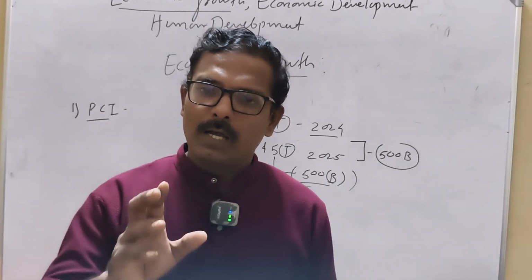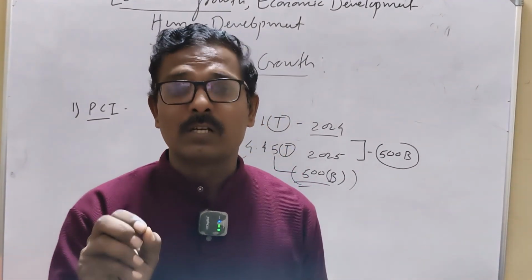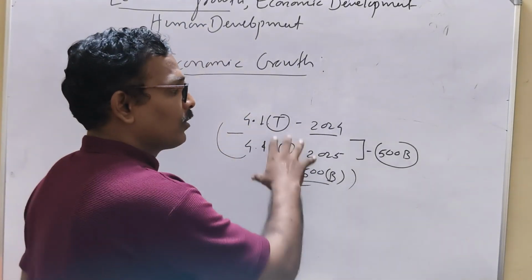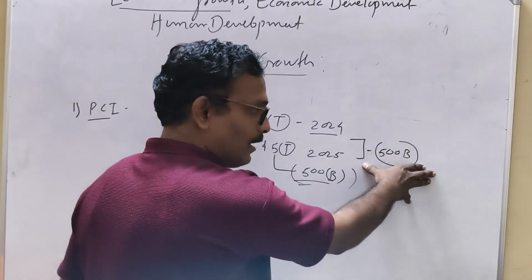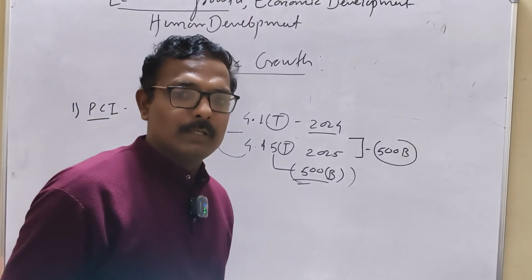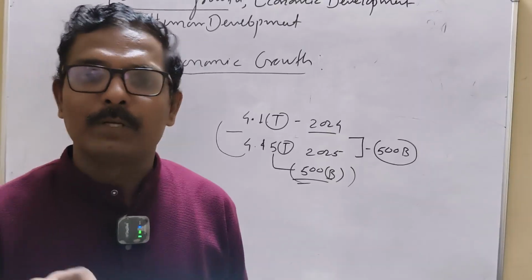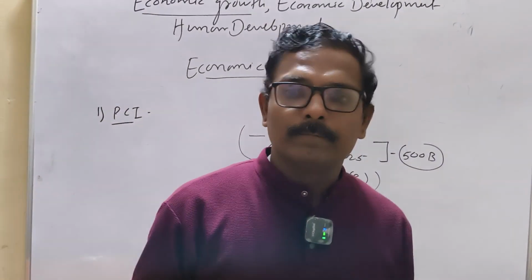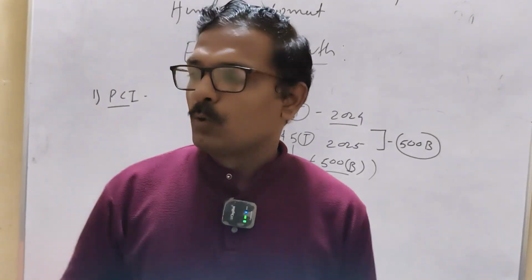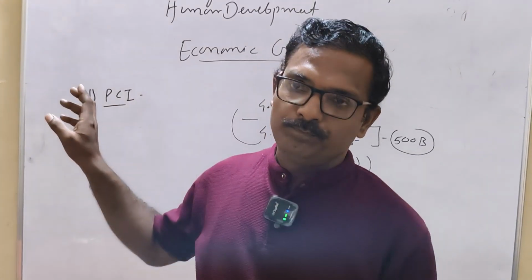So per capita income is one of the most essential components of development. Definitely Indian GDP has risen, but GDP must be reflected in the incomes of common people. Common people should benefit from the overall GDP of India or any country. So per capita income must be raised if there is growth.